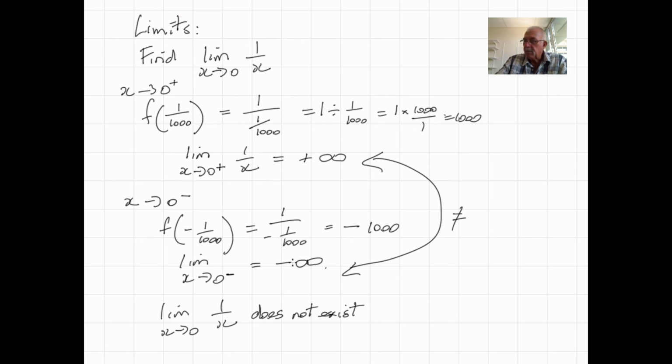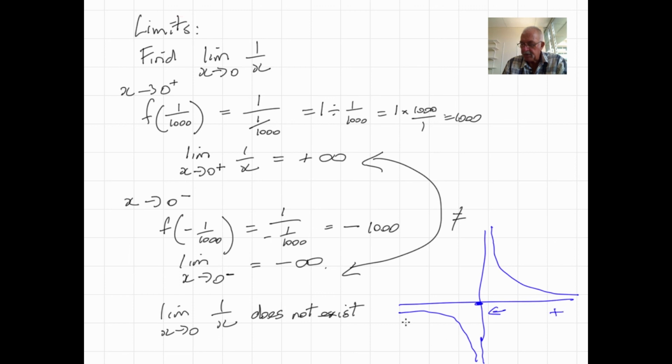Okay, for the visual people, what does the graph of y equals 1 on x look like? Some of you may recall from earlier work that it looks like that. So we can see that as x approaches 0 from the positive side, this is the positive side, this is the negative side, the graph is getting closer and closer.